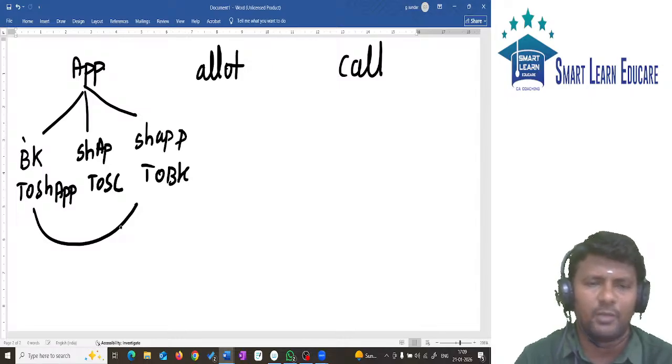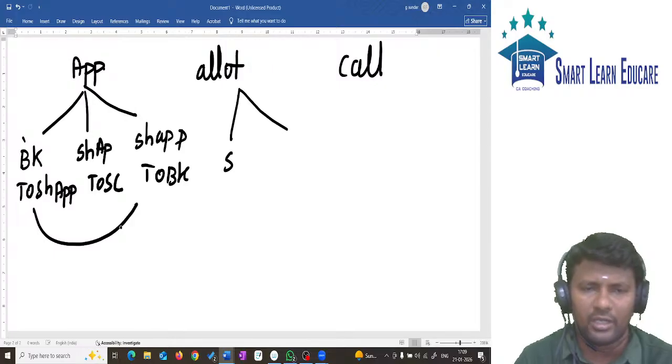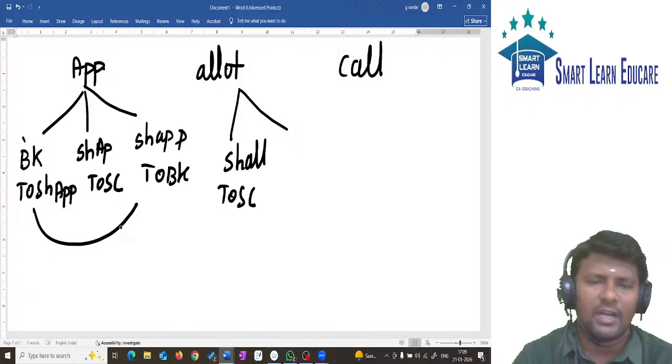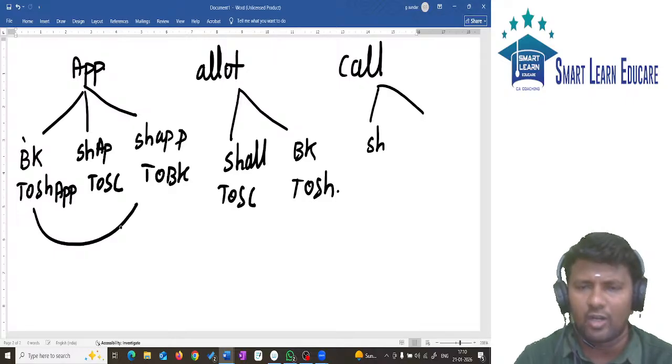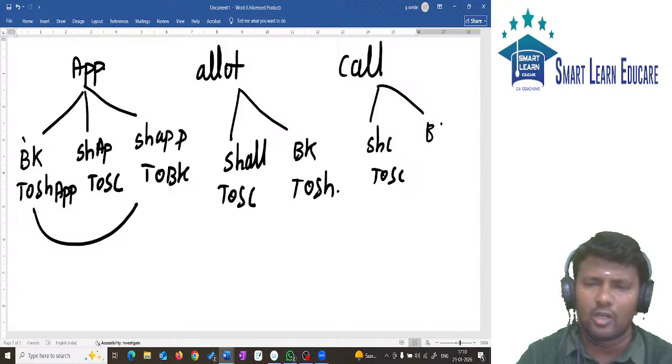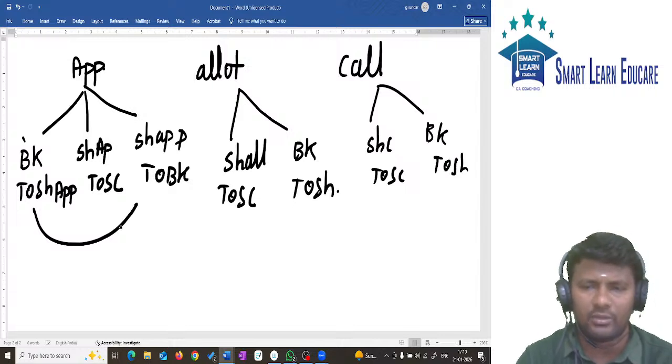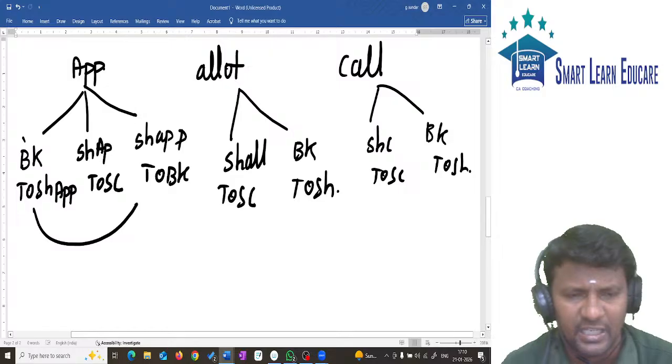Then share allotment, first the due entry. What is the due entry? Share allotment account debit to share capital. And the receipt entry: bank account debit to share allotment. For share call, the due entry: share call account debit to share capital. Receipt entry: bank account debit to share call account. These are the basic entries we learned.